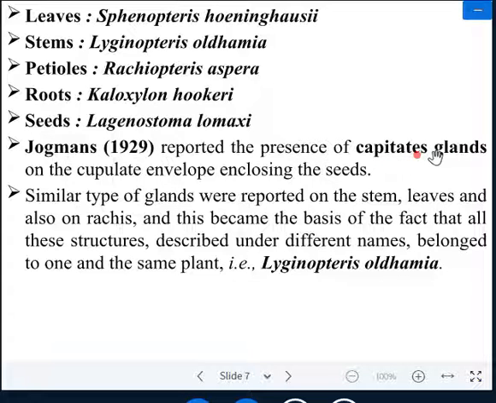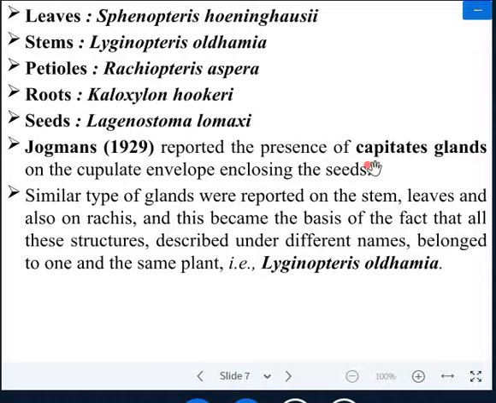So on the basis of presence of capitate glands on all the fragments of the plant, you may say that all these parts belong to the same plant, that is Lyginopteris oldhamia. So Jochmann studied well and came to the conclusion that all the occurred parts of the plant belong to the same plant, Lyginopteris oldhamia.